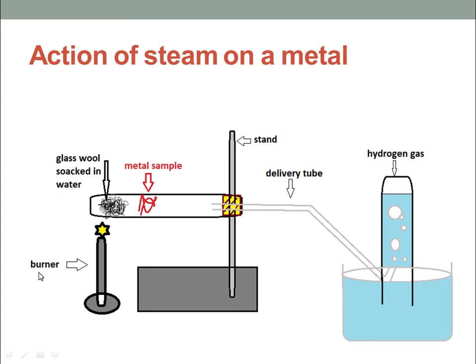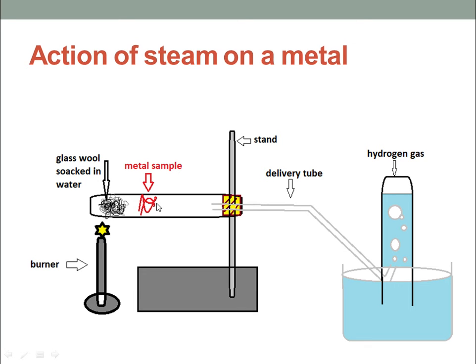How does water react with the metal in a laboratory? So you can see here there is a thin wire of the metal sample put inside this test tube. Okay, and we soak a glass wool in water so we can generate this steam. We heat up this glass wool so that water can convert into steam.